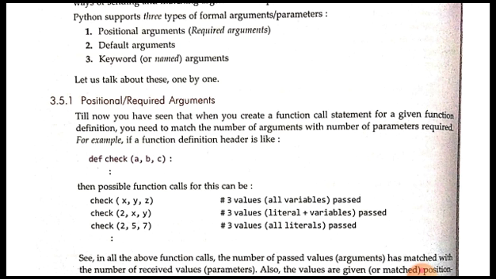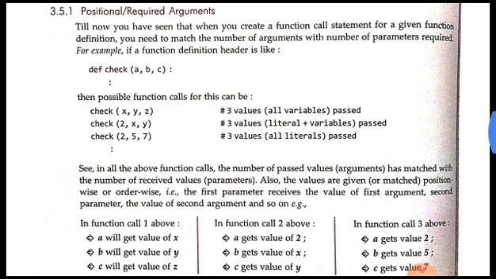It means that if we are passing arguments in the order x, y, z, then x will be received by a, y will be received in b, and z will be received in c. Similarly, if you are passing 2, x and y, then their position is also fixed. 2 will be received in a, x will be received in b, and the third argument, which is y, will be received in c. So in all the above function calls, the number of passed values has matched the number of received parameters. Also, the values are given position wise or order wise, which is fixed.